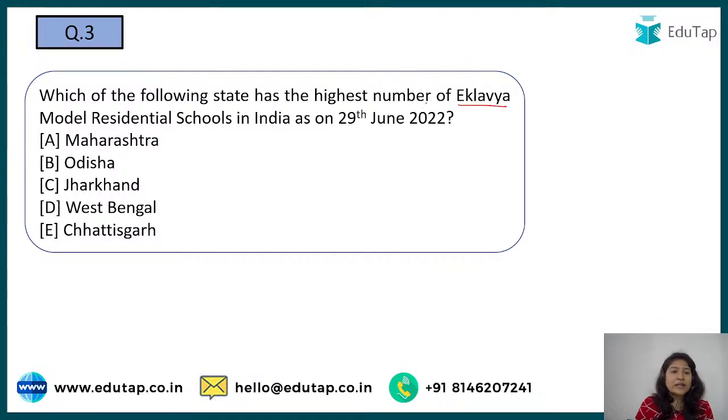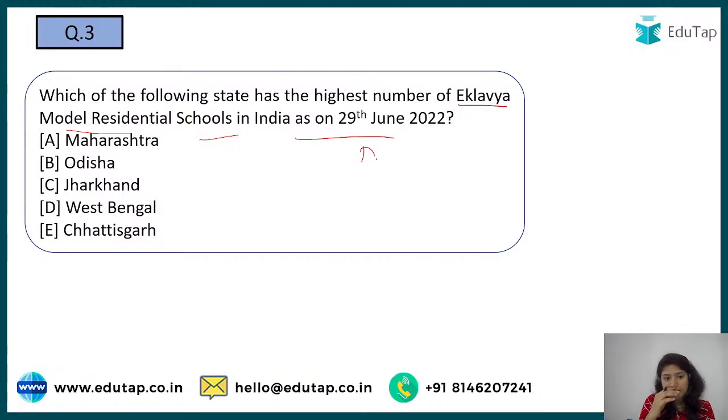So we'll move to the next question, which asks which of the following states has the highest number of Eklavya model residential schools in India as of 29 June 2022. So till now you have to tell in which state the highest number of these schools are. I'm waiting for the answers.